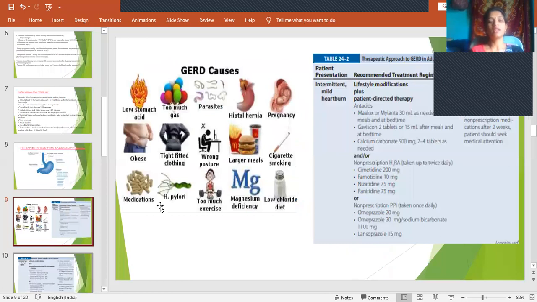So as I said, here is a small picture showing the causes of GERD, like low stomach acid, too much gas, parasites, and hiatal hernia, and pregnancy, because these two increase the intra-abdominal pressure. Tight fitted clothing also increases intra-abdominal pressure. Wrong posture will decrease the LES pressure. Larger meals, cigarette smoking, some medications, H. pylori infection only in some cases, too much exercise, magnesium deficiency, low chloride diet. So all these cause GERD.